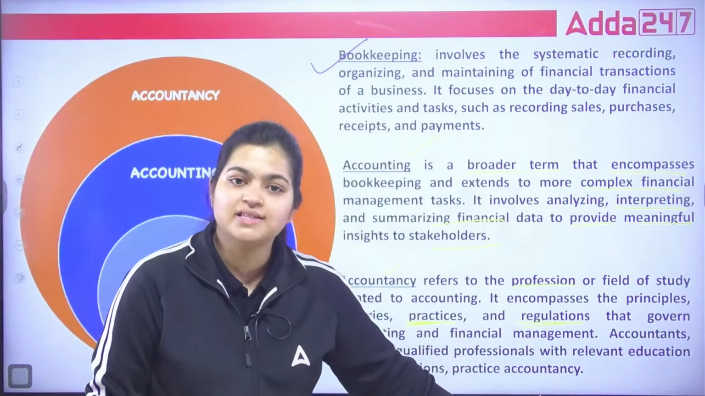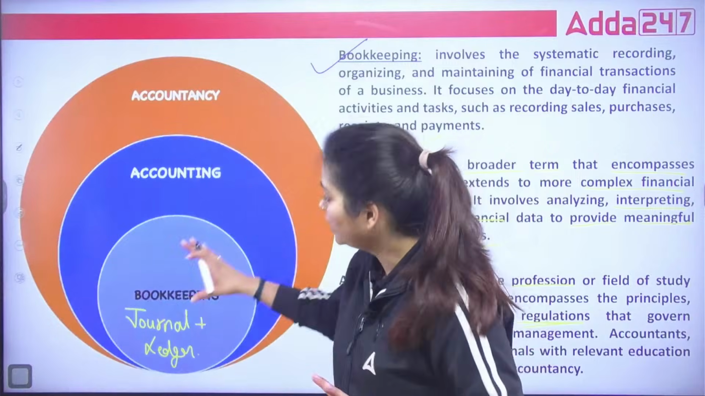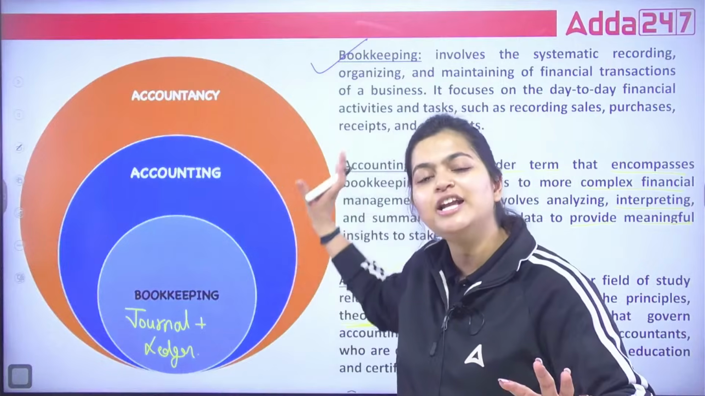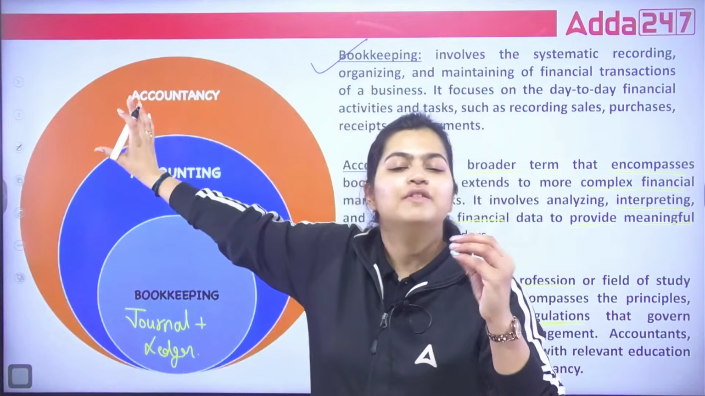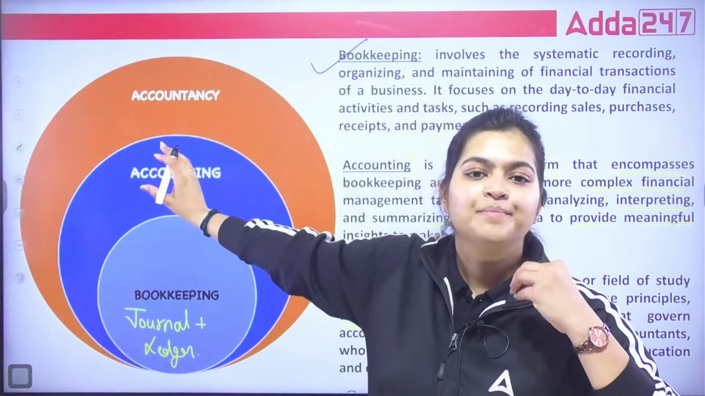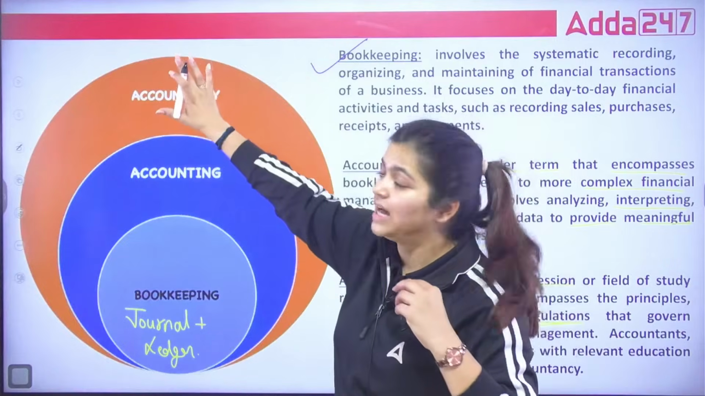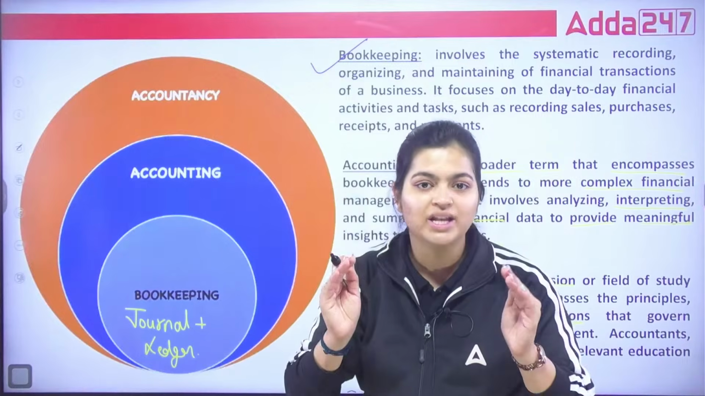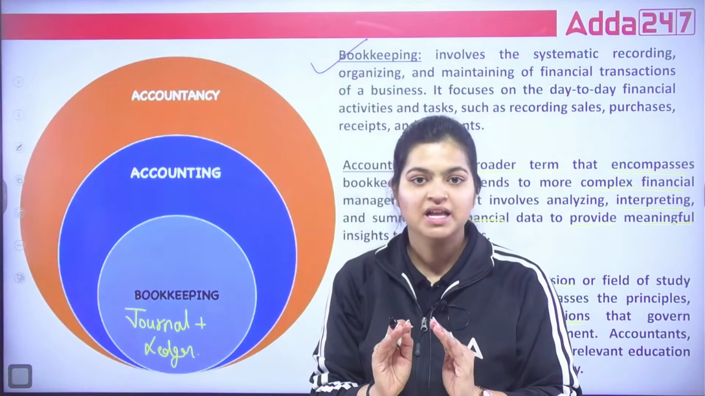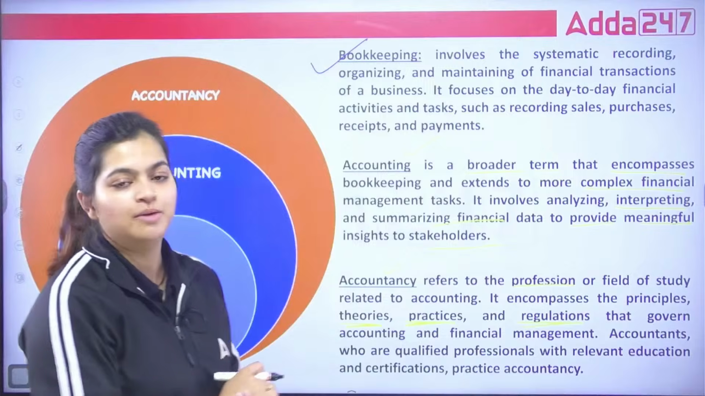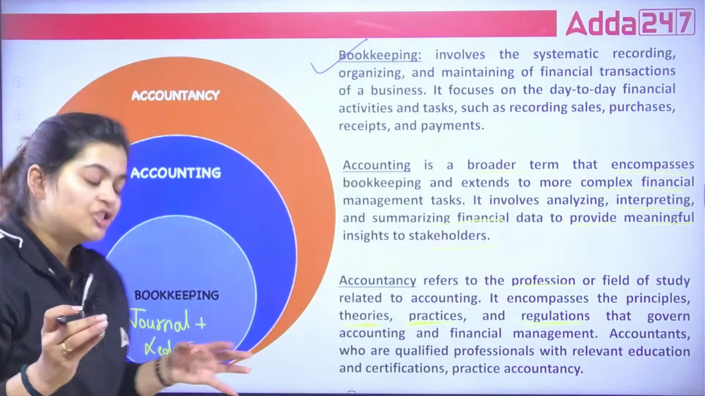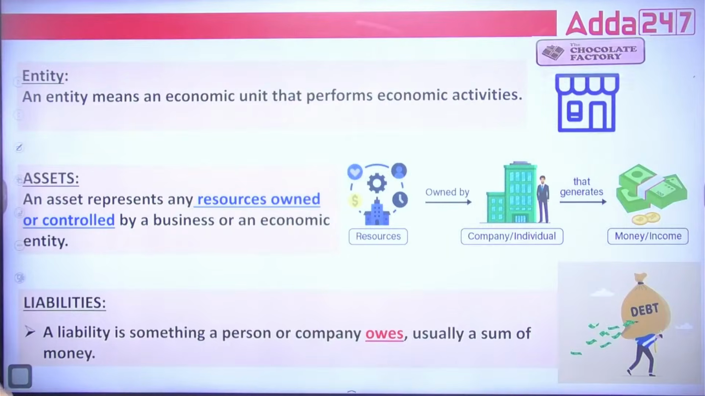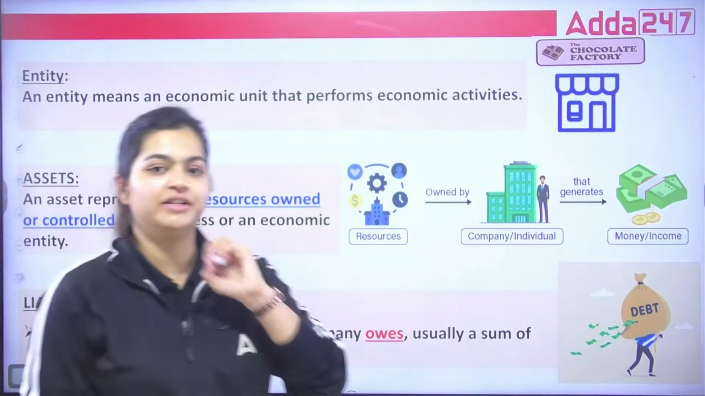Now, in this accountancy, you are going to cover the bookkeeping part also, you are going to cover the accounting part also, and finally, you are going to do the interpretation with the help of ratios. So, that is what your accountancy is. Accountancy is the widest term. After that, you have accounting and then you have the bookkeeping. Correct? So, these are the three important terms under your accounting.